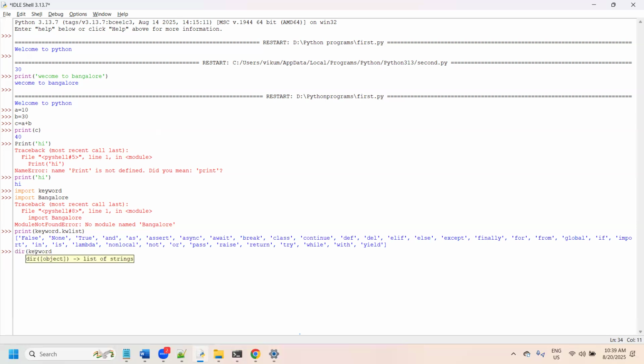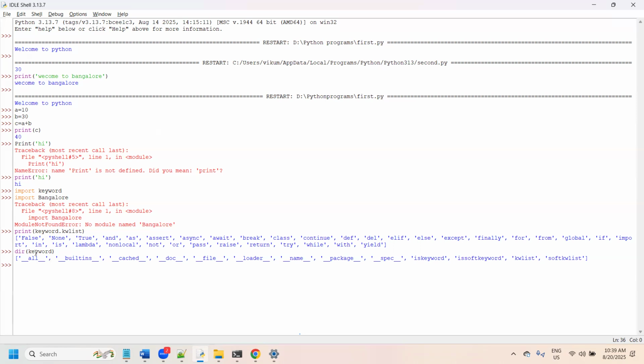For example, once we download any Python module or package, if you want to know what all the sub programs available in it are, consider a calculator as one package.